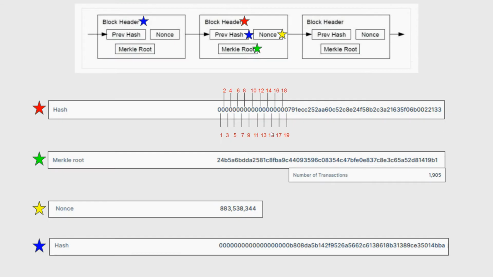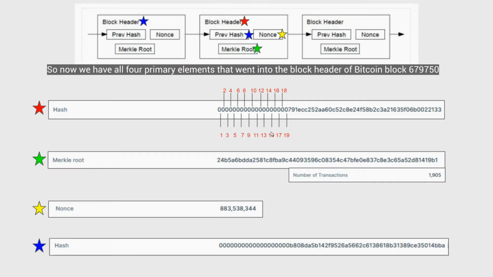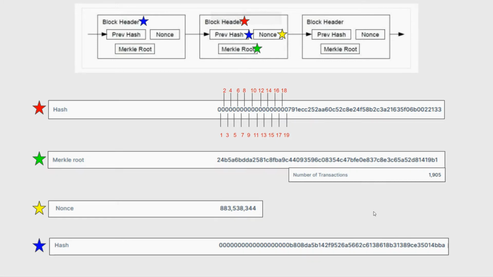So now that we have the previous block header hash, we have all of the four primary elements that went into the block header of Bitcoin block 679,750. We now have the previous block header hash, the blue star. We have the nonce figure, the yellow star. The Merkle root hash, the green star. And we have the block header hash, the red star.